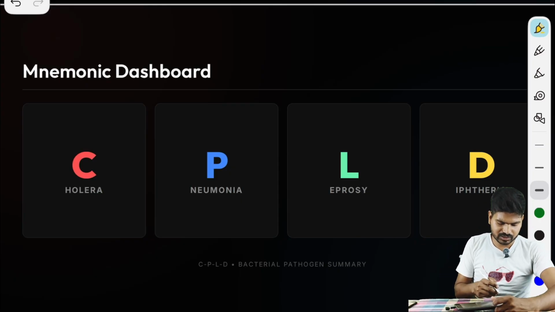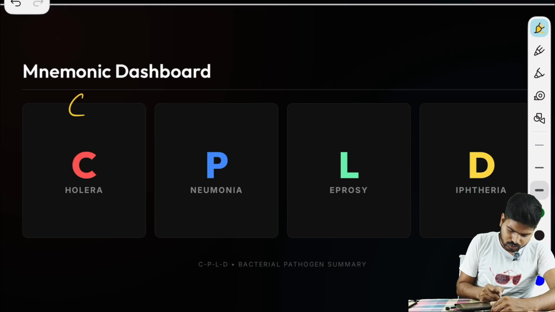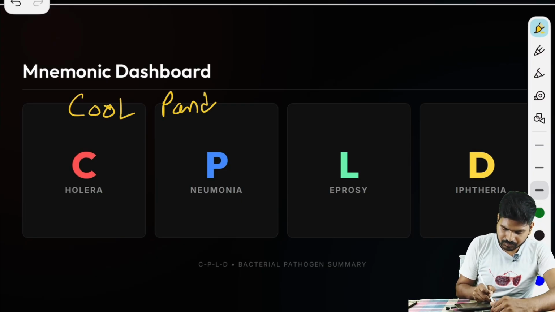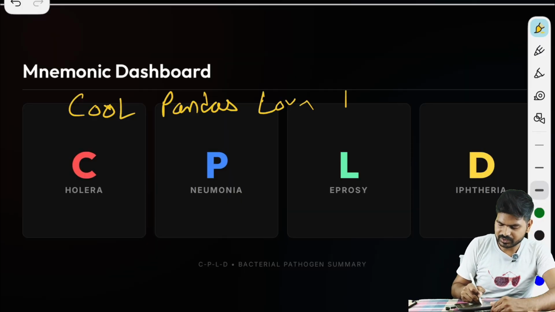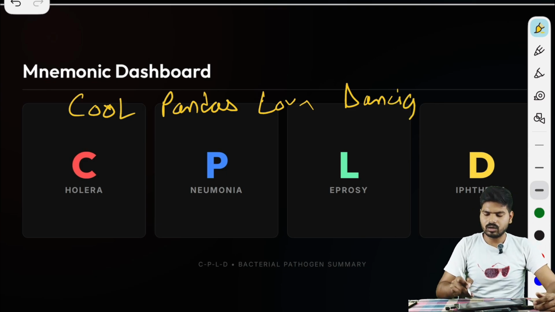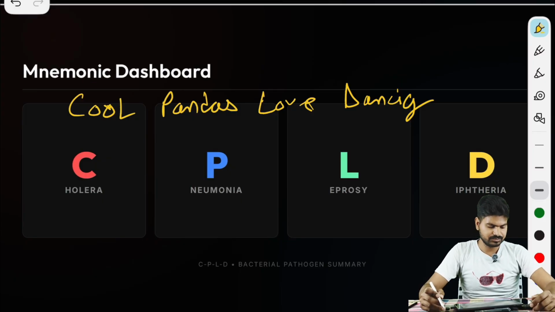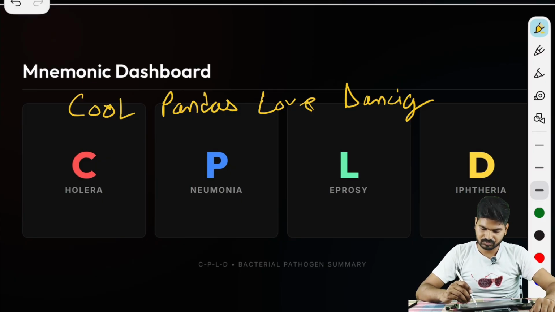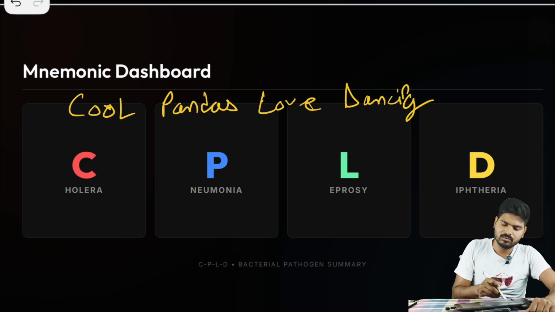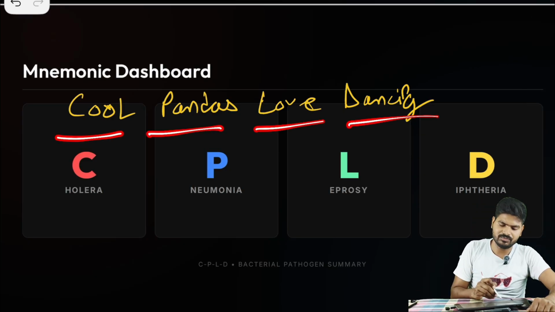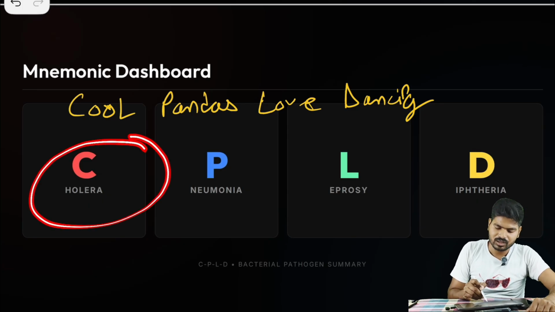Now first is like cool pandas love dancing. We all have seen pandas. We all have seen pandas, right? Cool pandas love dancing. C for cholera.